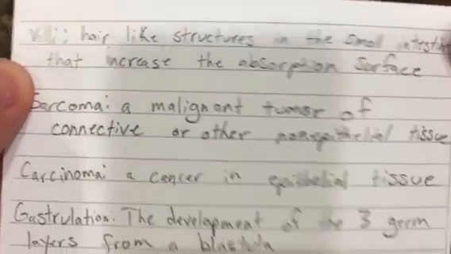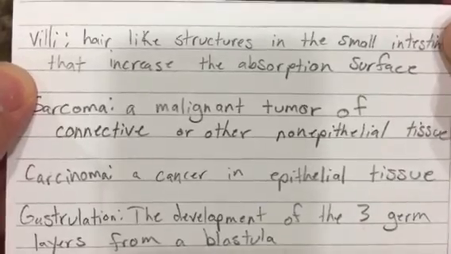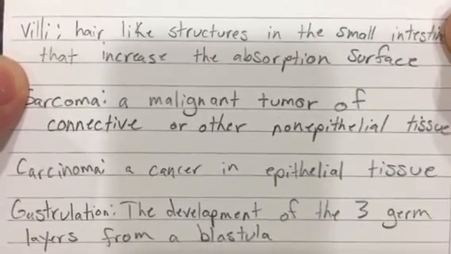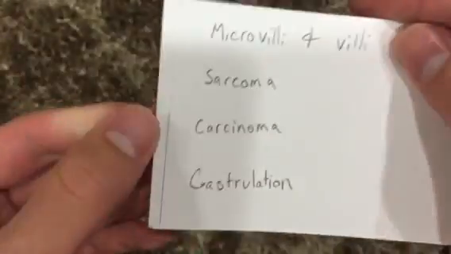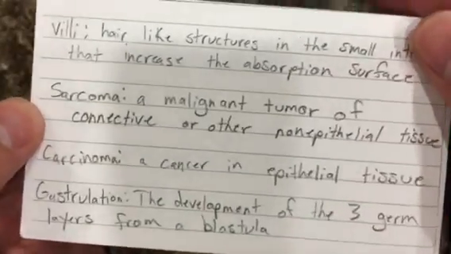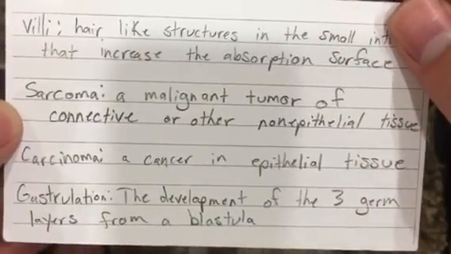Sarcoma, a malignant tumor of connective or non-epithelial tissue. Carcinoma, a cancer in epithelial tissue.